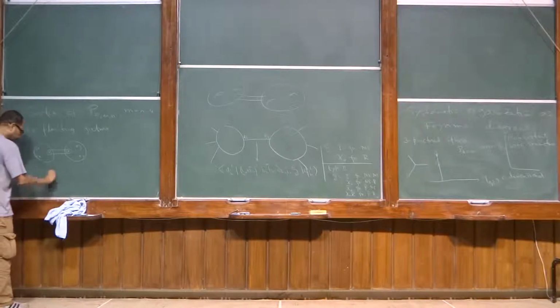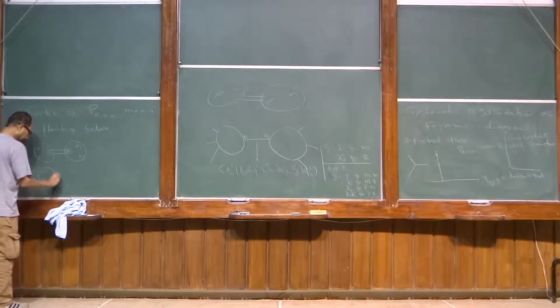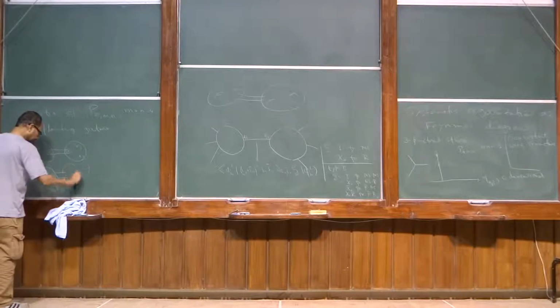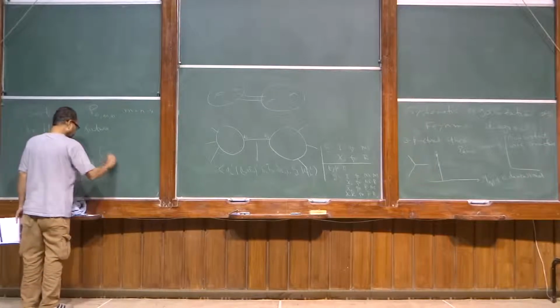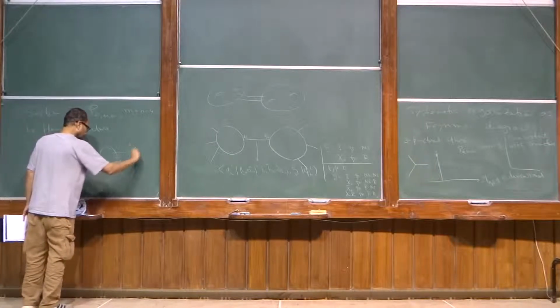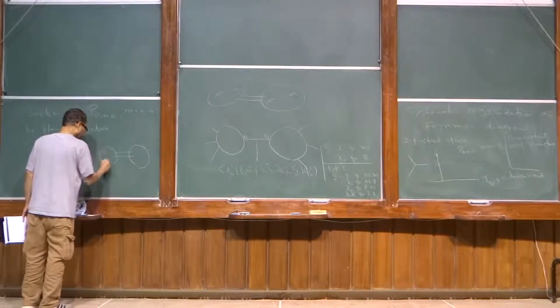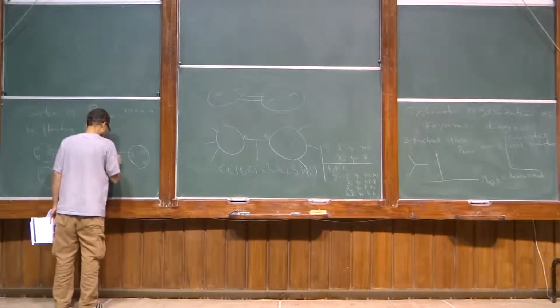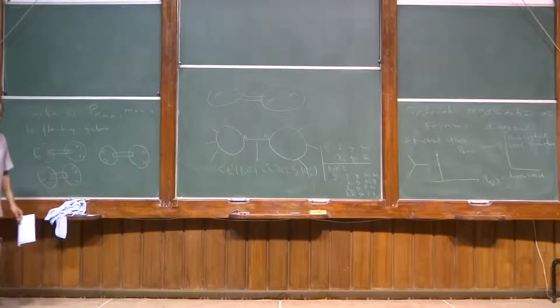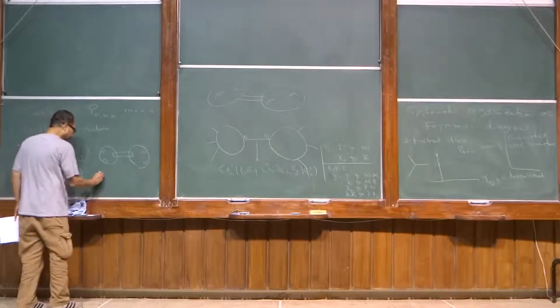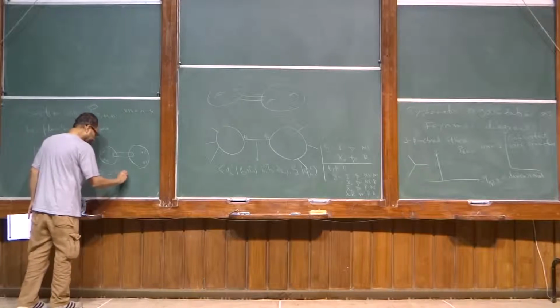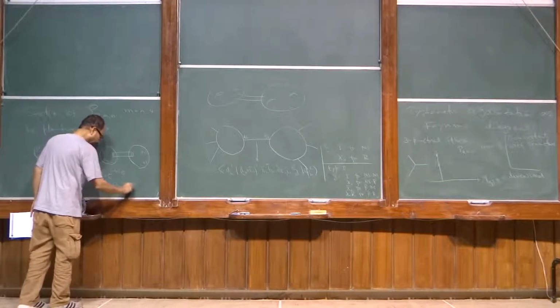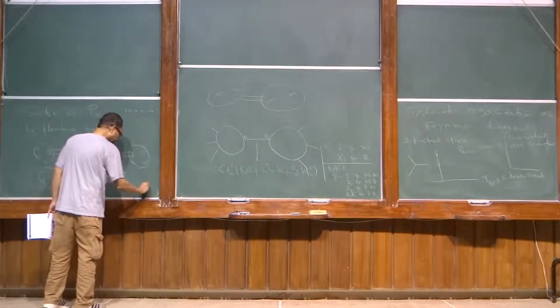Or you can do, these are different configurations, 1, 3, 2, 4, or 1, 4. You just consider the plumbing fixture labeled by q equal to e^(-s - iθ), with the restriction that s runs from 0 to infinity and θ runs from 0 to 2π.